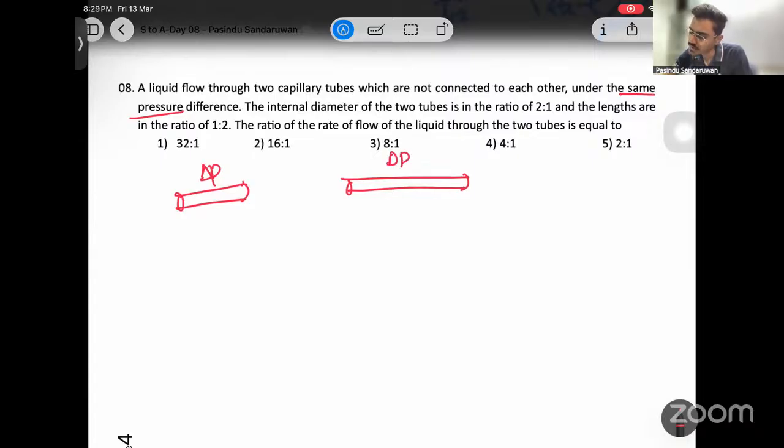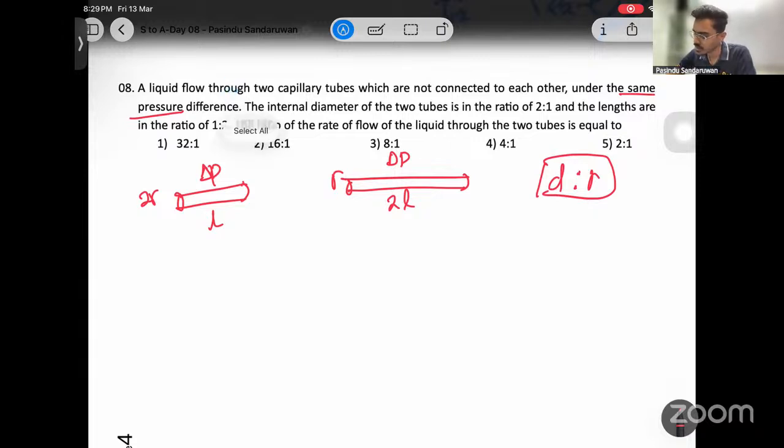Internal diameters of the two tubes are in the ratio 2 to 1. The ratio between diameters and radii is always the same, because diameter over 2 is the radius. So if the radius ratio is 2 to 1, the radius of this one is 2r and of this one is r. And the lengths are in the ratio 1 to 2, so if the length of this one is L, the length of this one is 2L. We need the ratio of the rate of flow of liquid through them.